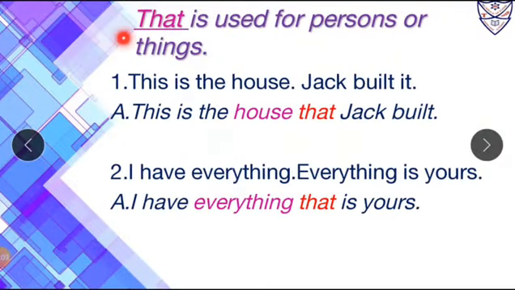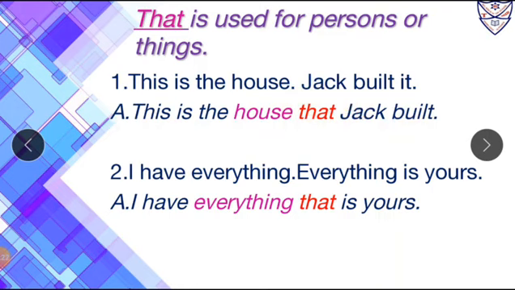Now that is used for persons or things. Let us start with the examples. First one, this is the house, Jack built it. So to join both the sentences, we will use that as a relative pronoun. So the answer is, this is the house that Jack built.